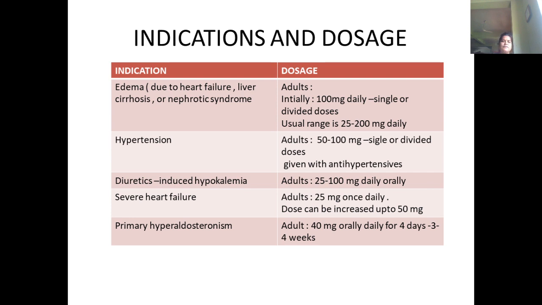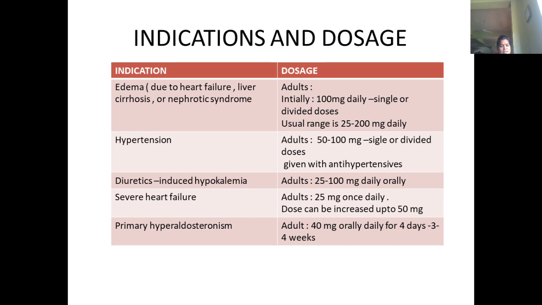Indications: edema, hypertension, diuretic-induced hypokalemia. When there is diuretic-induced hypokalemia, it can be given. Also severe heart failure and primary aldosteronism.